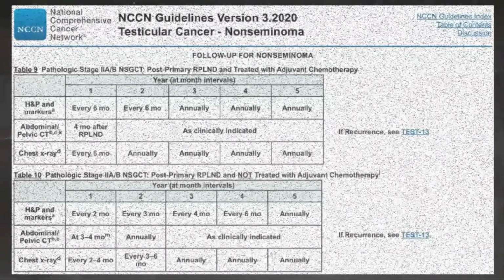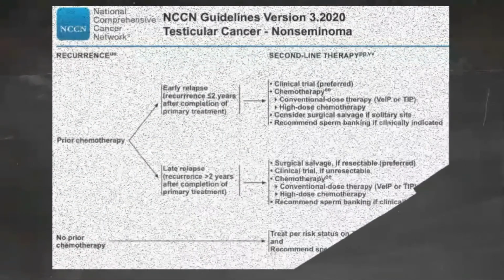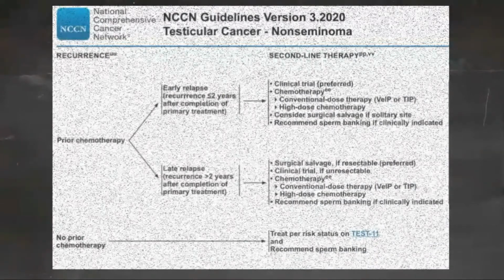Second-line and subsequent therapy for metastatic germ cell tumors. Patients with disease relapse following first-line therapy or those who do not experience a durable complete response to first-line therapy should receive second-line therapy. Patients with recurrent disease who have not been treated with prior chemotherapy should be managed per their risk status.